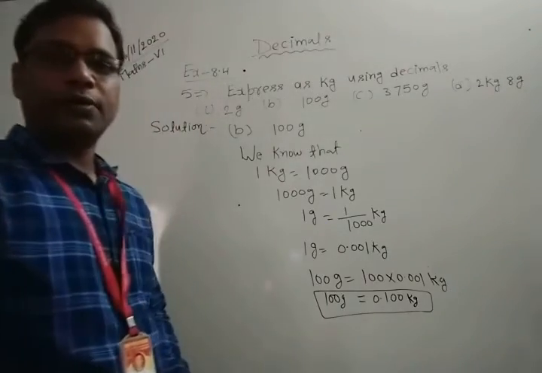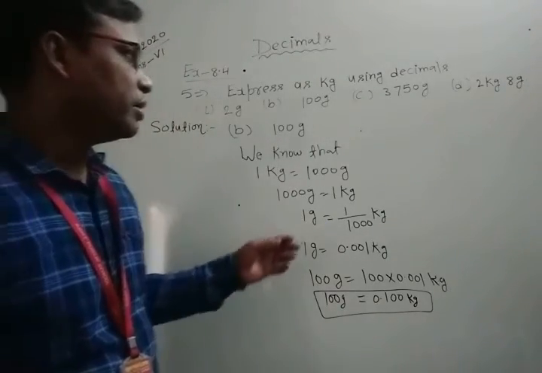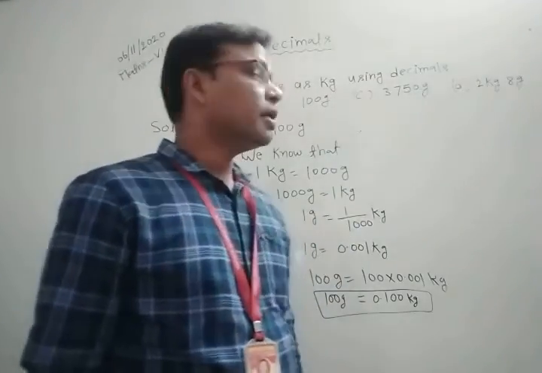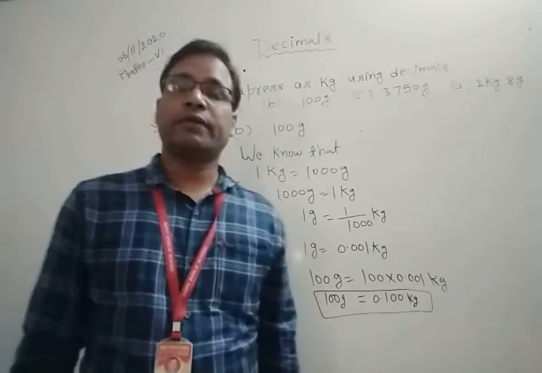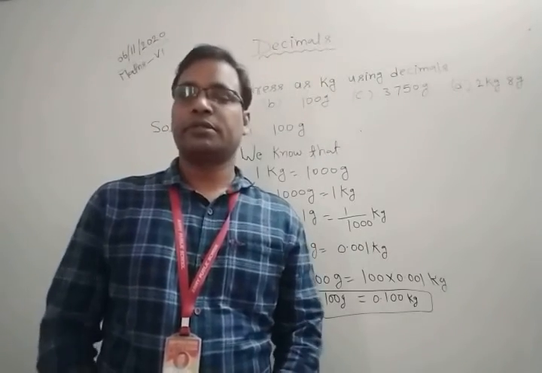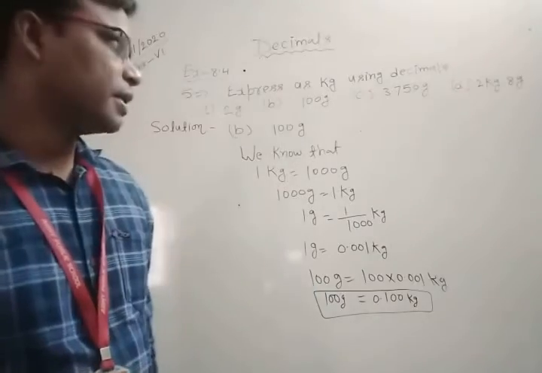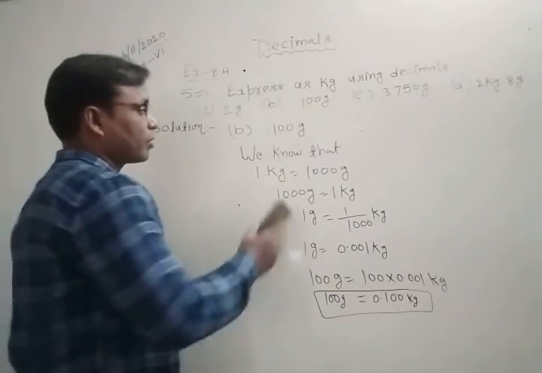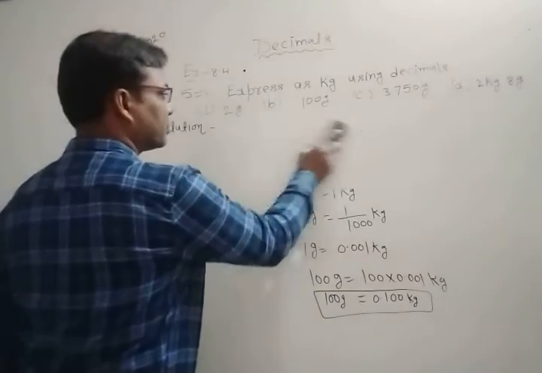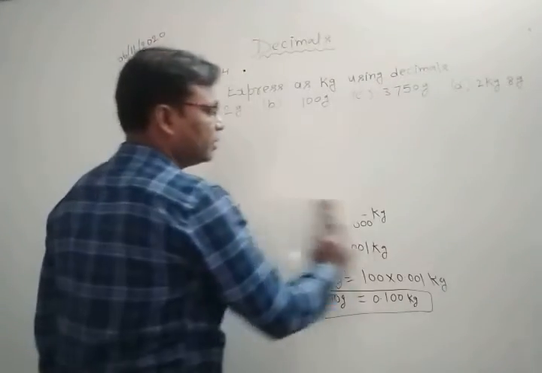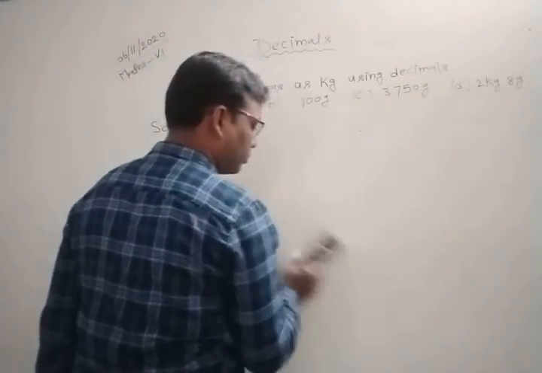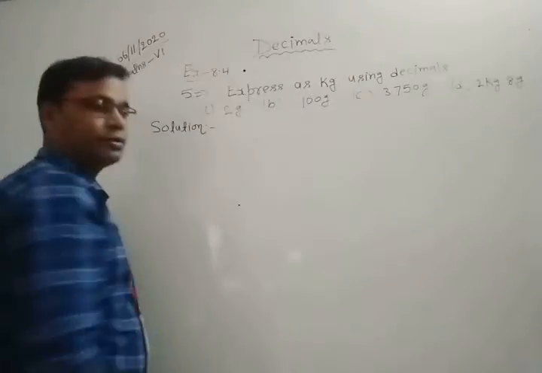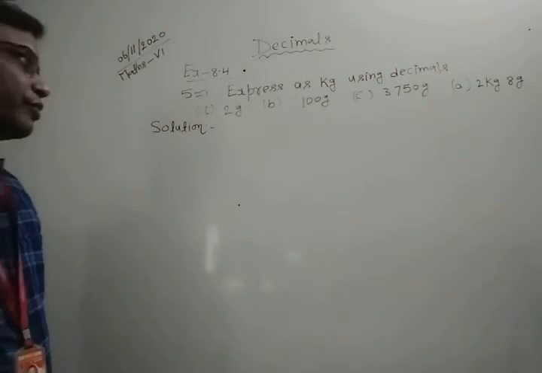Now we are going to discuss part C. What is part C? Part C has 3750 grams. We need to convert it into kilograms. So let's see how we do it.